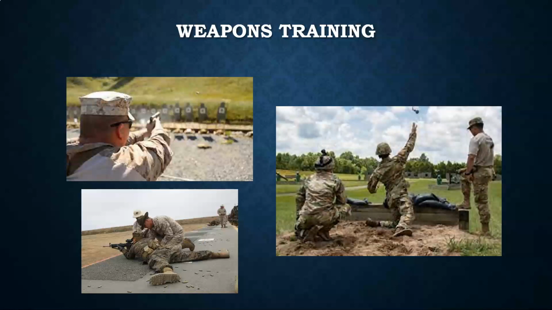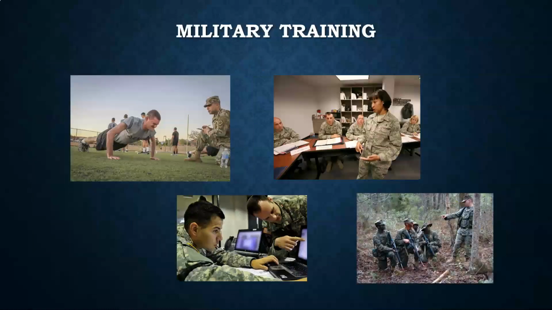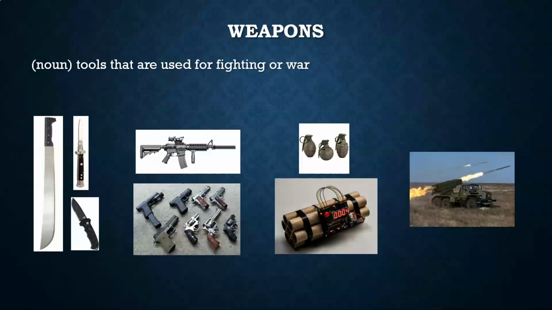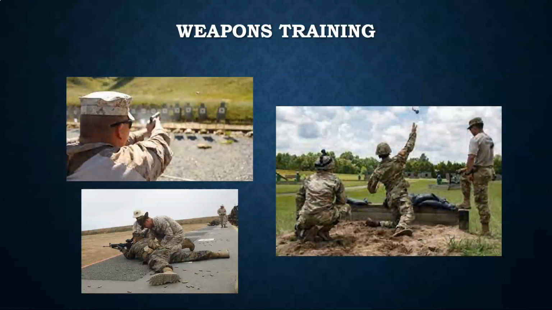In this picture, these men are learning how to throw a grenade. This is another type of weapons training. So this is specifically weapons training. And it's a little bit different from military training. Military training includes many things. Part of military training can be weapons training like this, but military training is a little bit more broad or general.